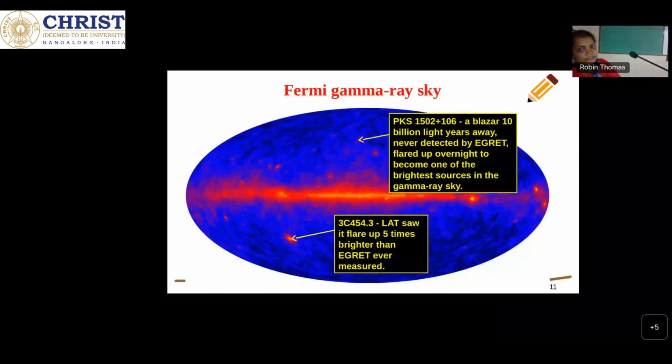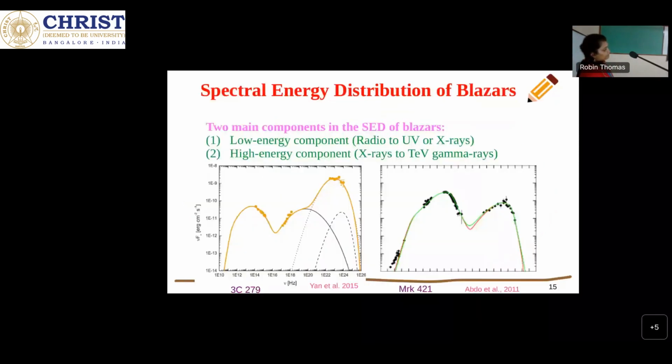Now coming to the spectral energy distribution of blazars. In blazars we are detecting the full electromagnetic spectrum from radio to gamma rays. In the SED of blazars, mainly two components are there. The low energy component covers the energy range from radio to UV or soft X-ray. The second one is the high energy component, which covers the energy range from X-ray to gamma ray, or it goes up to TeV gamma rays. Here I've shown the two SEDs, one for an FSRQ source and this one for a BL Lac source.